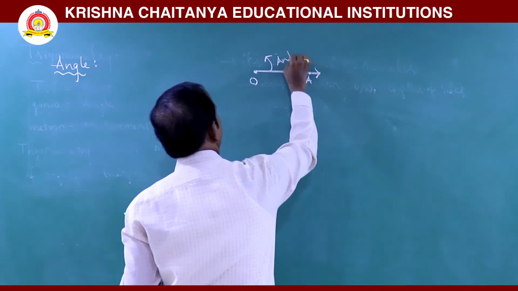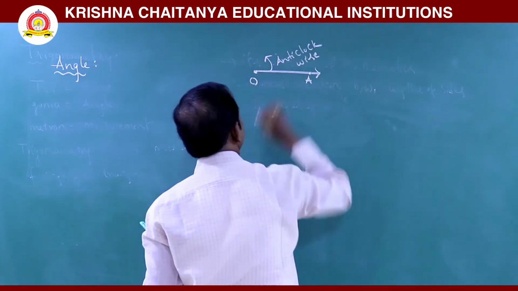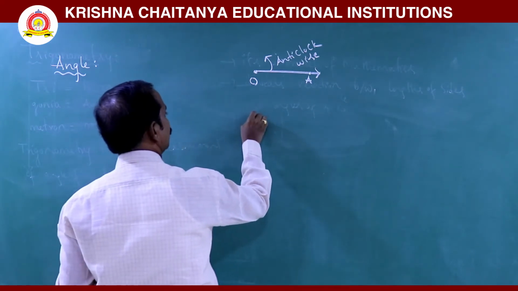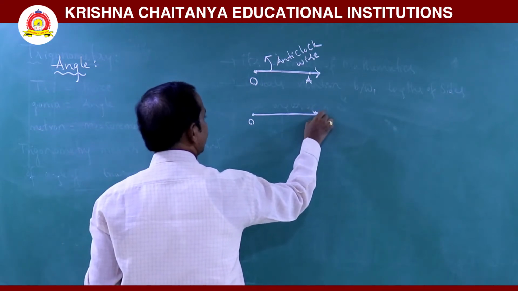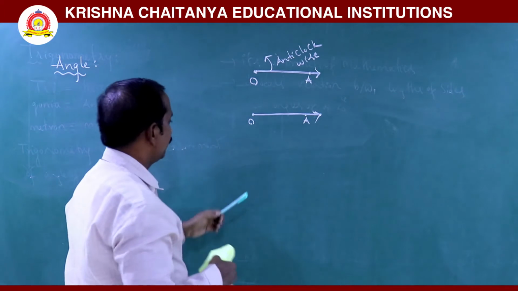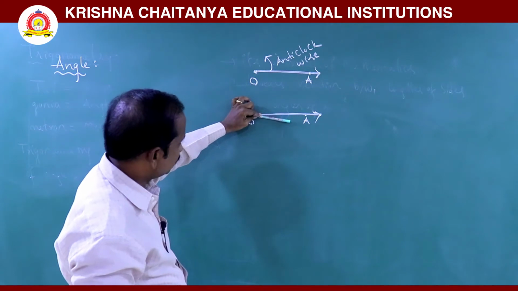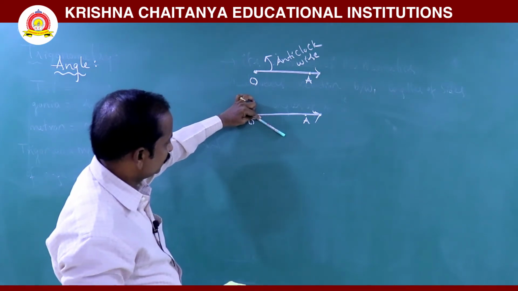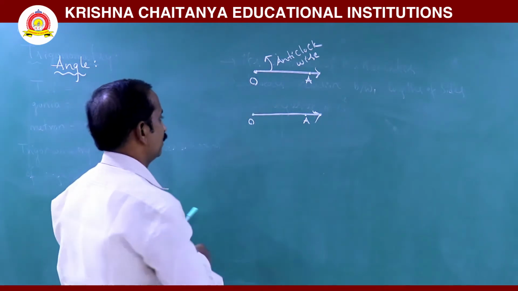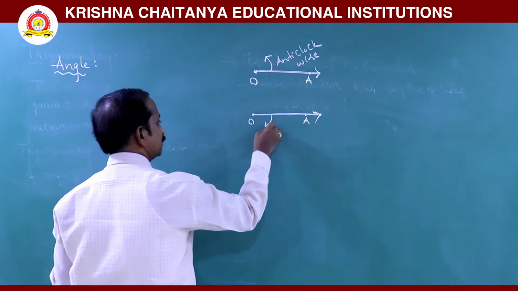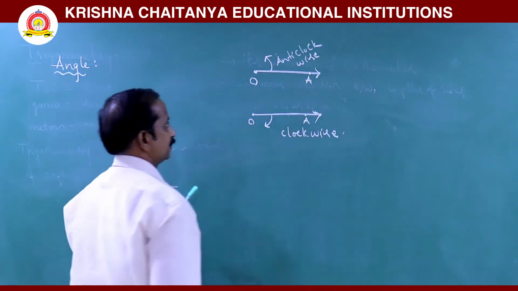Anti-clockwise sense is also correct. For example, if you consider O and this is OA ray, and this ray rotates in this direction, this rotation is called clockwise direction, or clockwise sense.